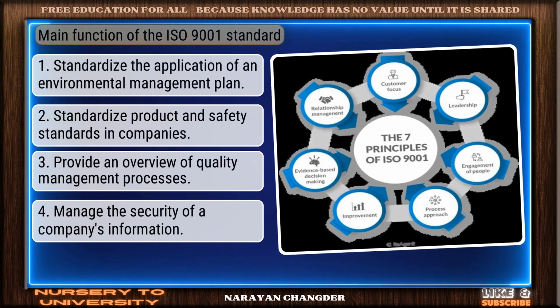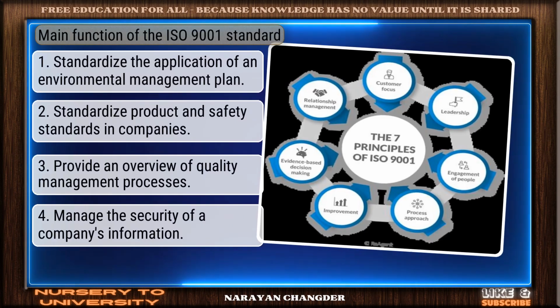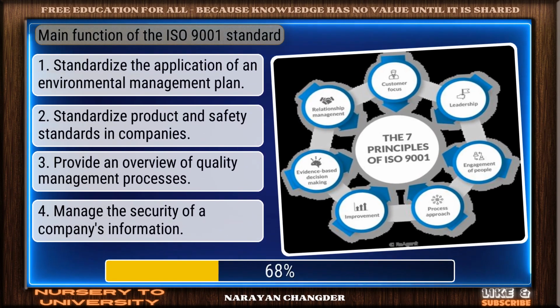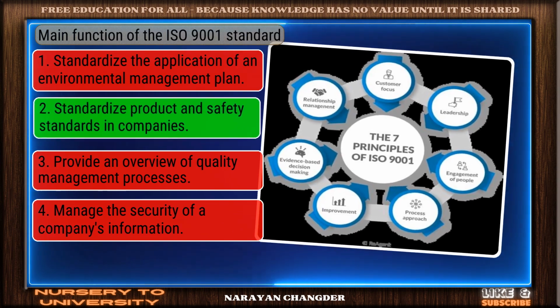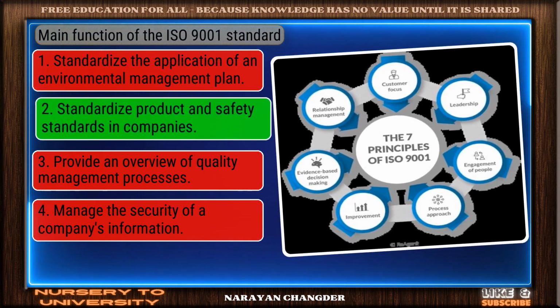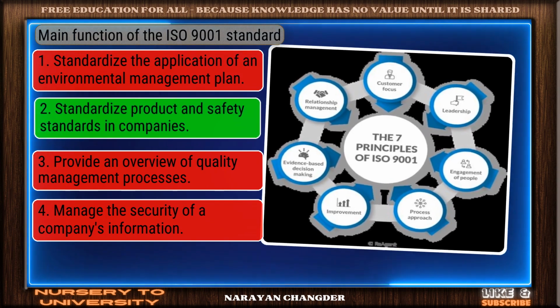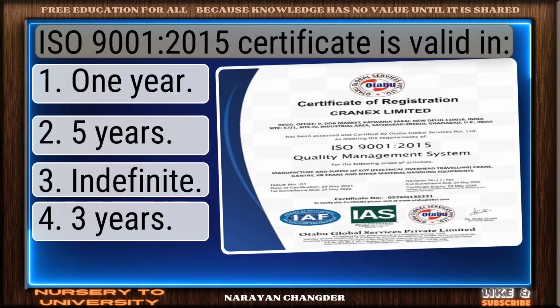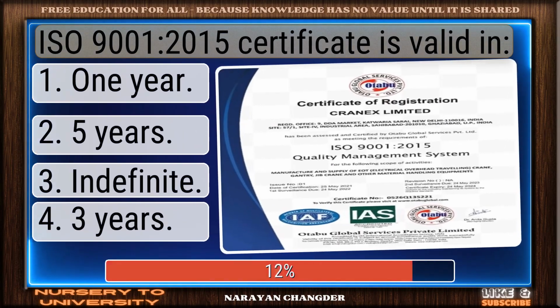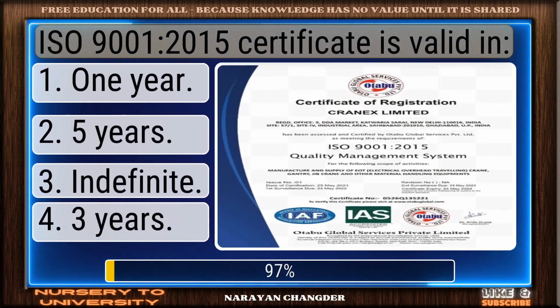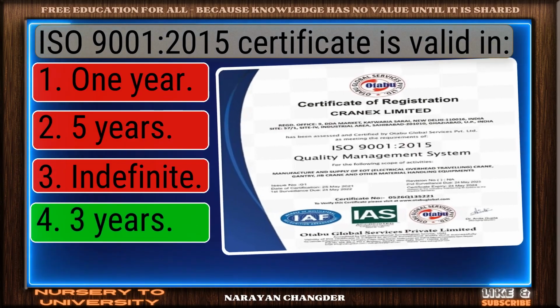Question number 7. Main function of the ISO 9001 standard. Exactly. Standardized product and safety standards in companies makes sense, and it is the right choice. Question number 8. ISO 9001 2015 certificate is valid in? Valid point. 3 years is true.